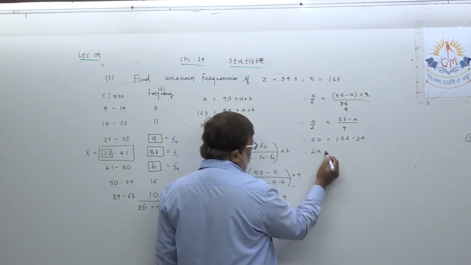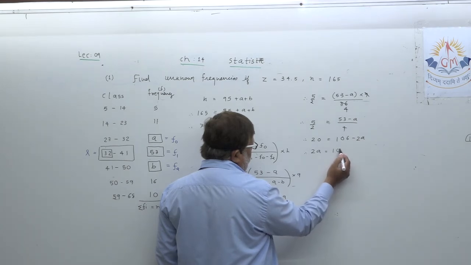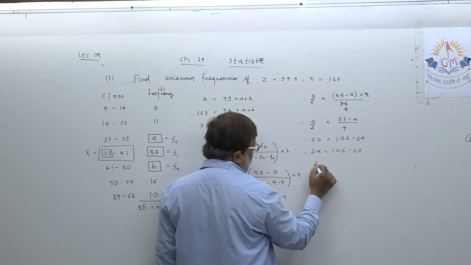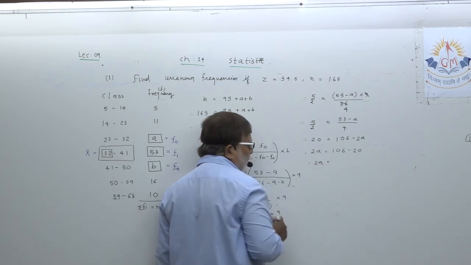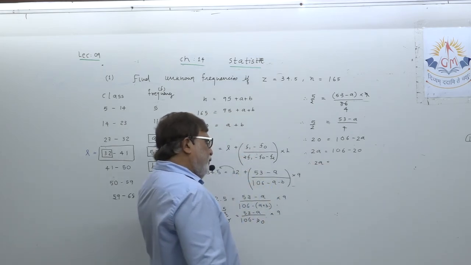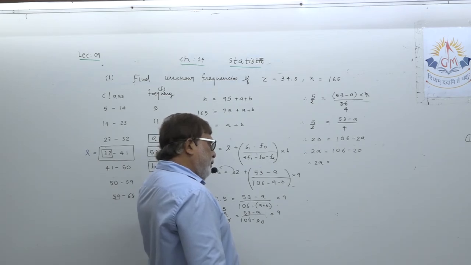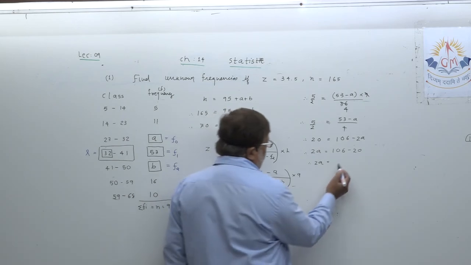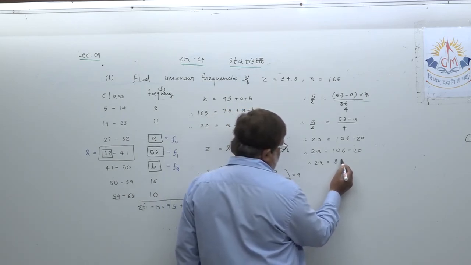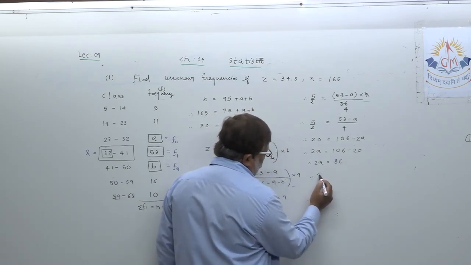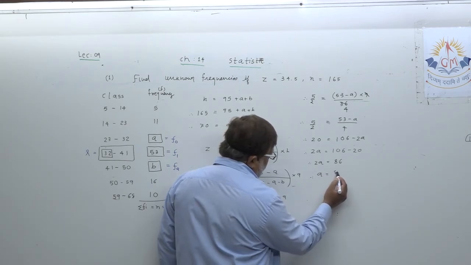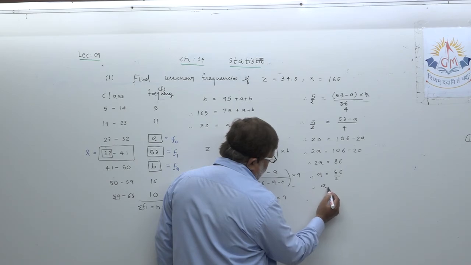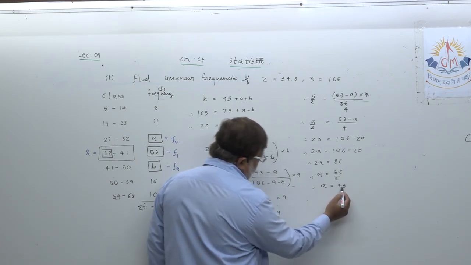So 2A equal to, please carry on, 106 minus 20. First you subtract 106 minus 20. Okay, that will be 86. A equal to 86 upon 2. Therefore, A equal to 43.